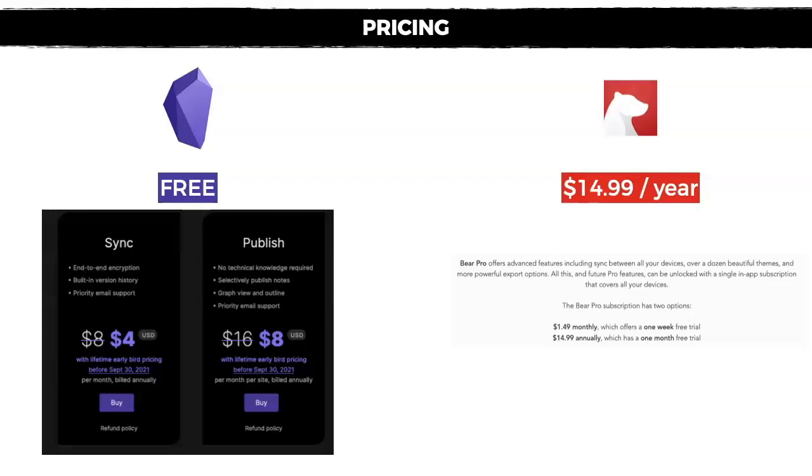But you can just bypass that by using another cloud system. Or if you want to use the publish feature, which allows you to publish different notes automatically into a website hosted on the Obsidian system, right? So if you want to use Bear with its full feature set and its different panel of options, you have to go for the paid subscription, which costs around $15 per year.